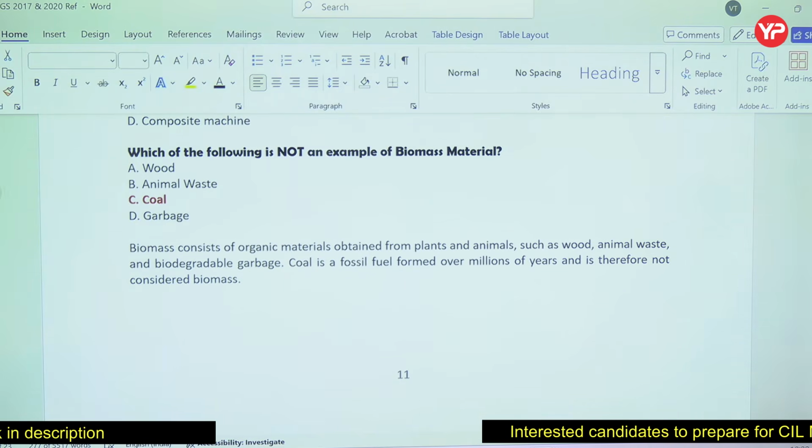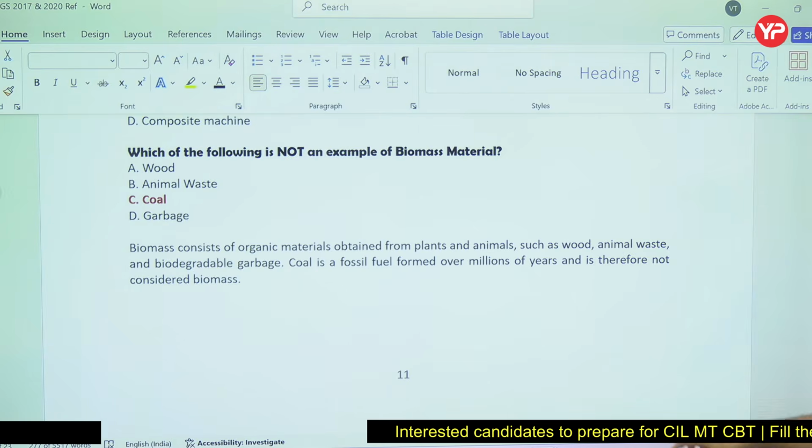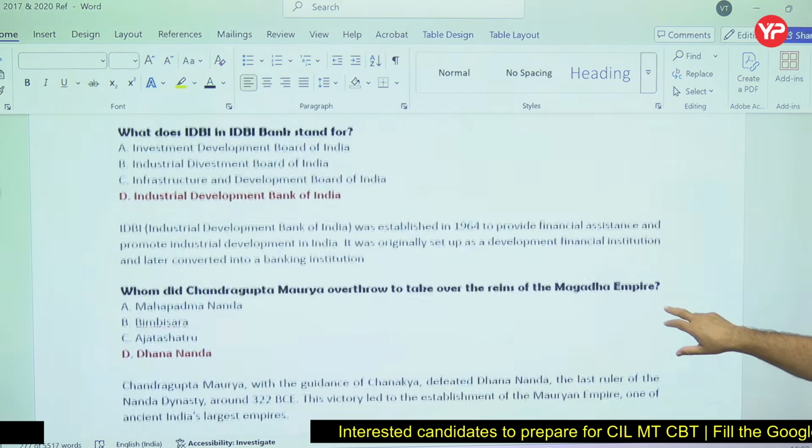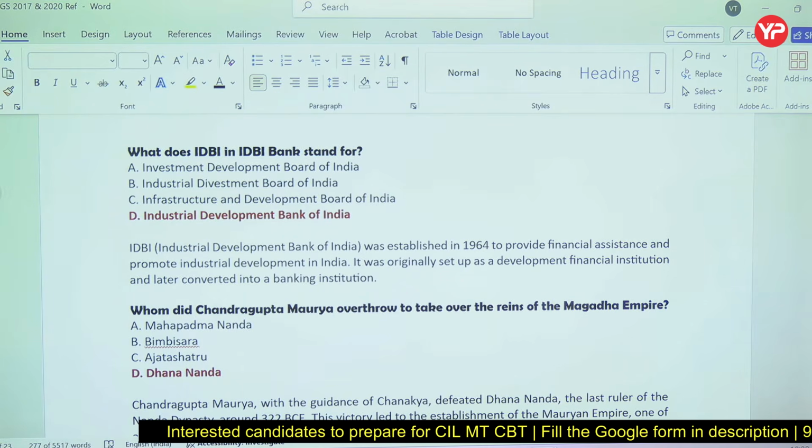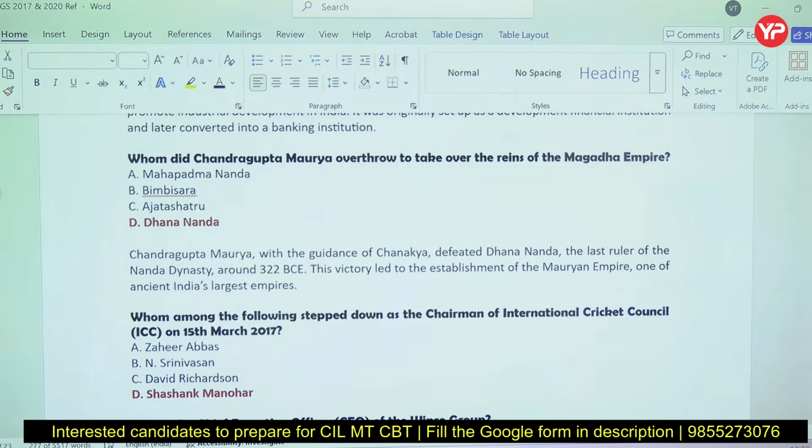Biomass material, coal is not biomass. It is a fossil fuel. So SIDBI, IDBI, these are some financial organization names, and you should know the names in detail. You should know what the meaning of that is.